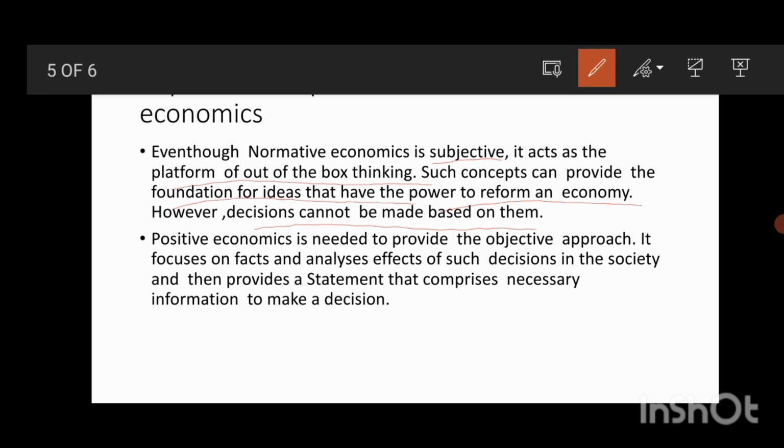Positive economics is needed to provide an objective approach. It focuses on facts, analyzes the effects of such decisions on society, and then provides a statement that comprises the necessary information to make decisions. If the government is making a decision, then it will have such effects, and they can analyze that in positive economics. Because of that, positive economics provides the necessary information in order to make decisions. So in order to make decisions, there is a need for both positive as well as normative economics.